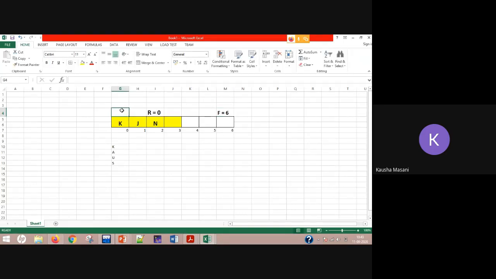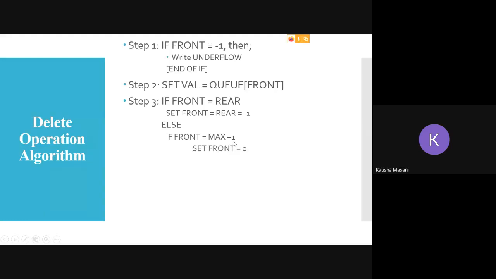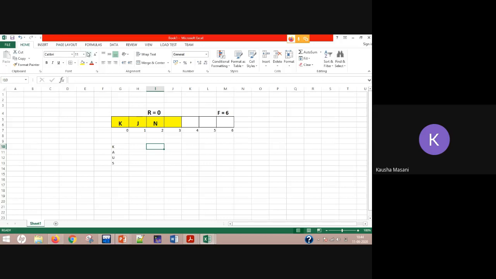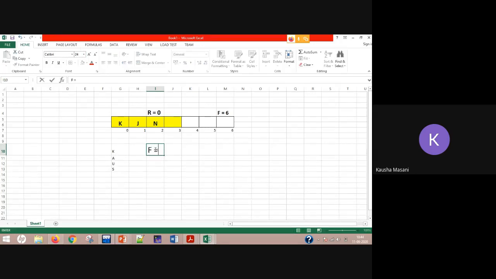You can reset your front back. That is what you are going to do. Now you are not going to write front equal to 0 directly in your program. What you are going to write is front is equal to front plus 1 modulo max size.